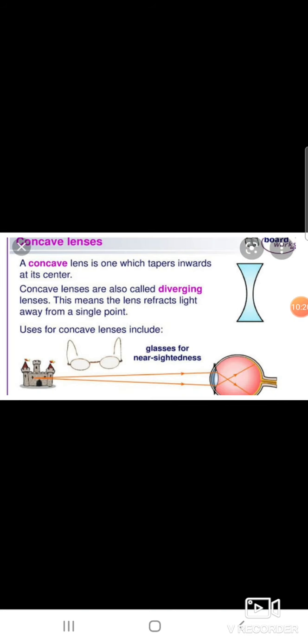Then the concave lens. The concave lens tapers inwards at the center. The concave lens is called a diverging lens.